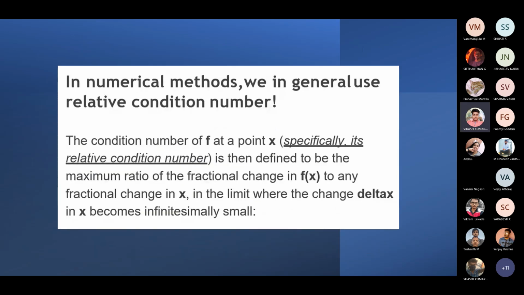And if we want to find the condition number at any point, we find the relative condition number, which is the maximum ratio of the fractional change in f of x to the fractional change in x, in the limit where the change delta x becomes infinitely small.